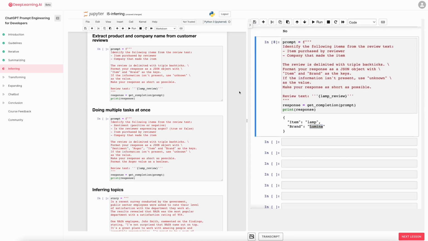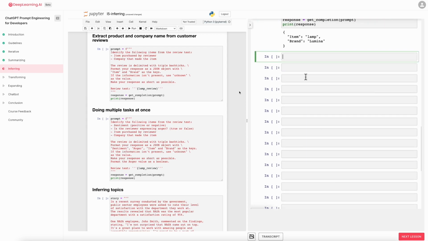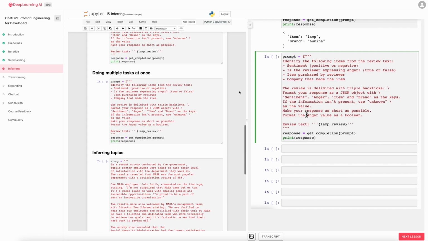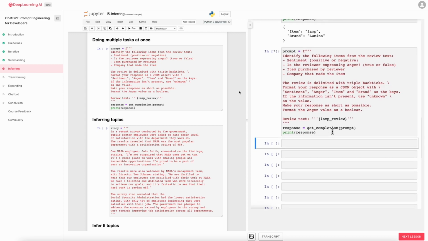One way to extract all of this information would be to use 3 or 4 prompts and call get completion 3 times or 4 times, extracting these different fields one at a time. But it turns out you can actually write a single prompt to extract all of this information at the same time. So I'm going to say identify the following items: extract sentiment, is the reviewer expressing anger, item purchased, company that made it. And then here, I'm also going to tell it to format the anger value as a Boolean value. And let me run that.